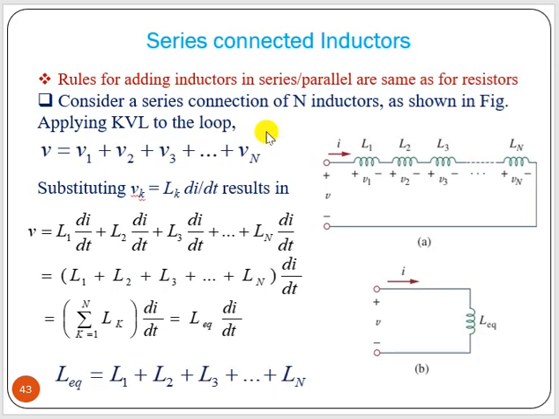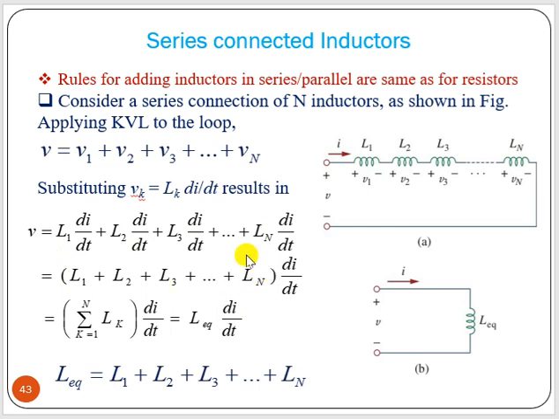Now say if series connected inductors, what is the equivalent value? For series connected, current is the same, and we can apply KVL. So V equal to the summation of all the voltage drops across the inductors. Now V equal to L di/dt. So you can put this value. Then di/dt is a constant term because I is constant.